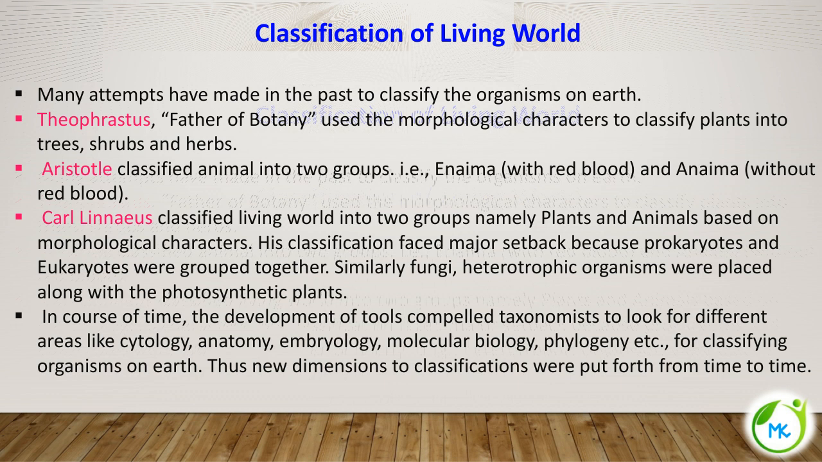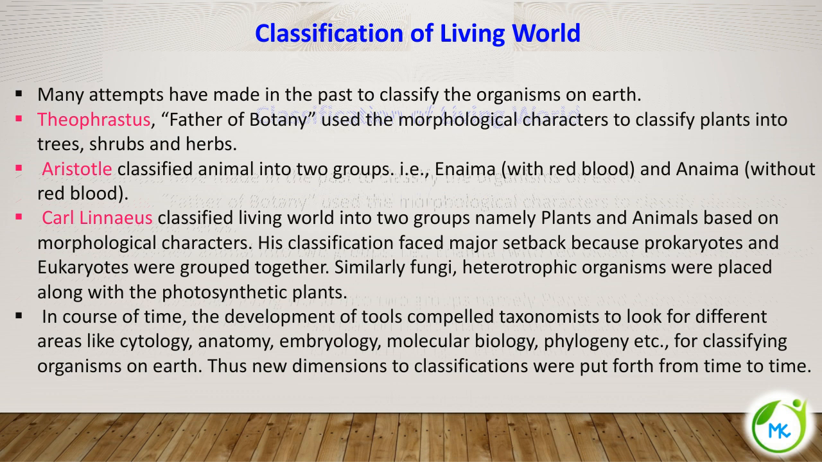And Carl Linnaeus classified the living world into two groups, namely plants and animals. This classification is based on the morphological characters. But his classification system had some drawbacks because the prokaryotes and eukaryotes were kept together in these two groups. So there was no separate classification for prokaryotes and eukaryotes.